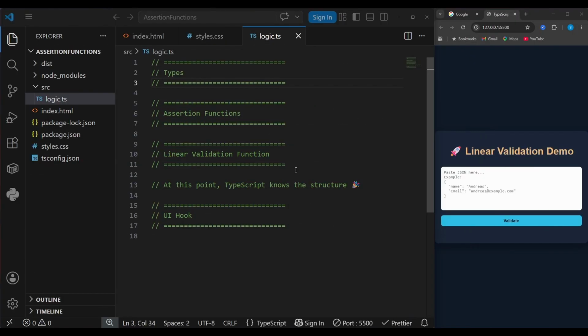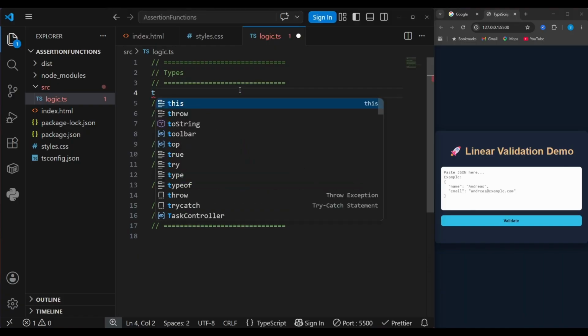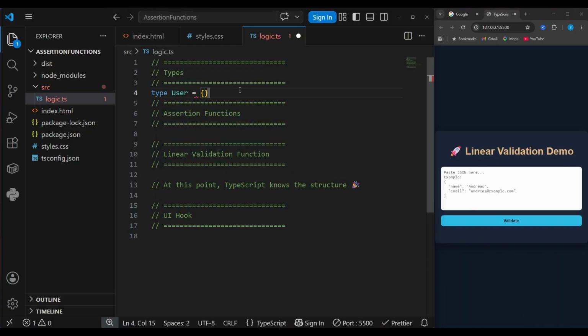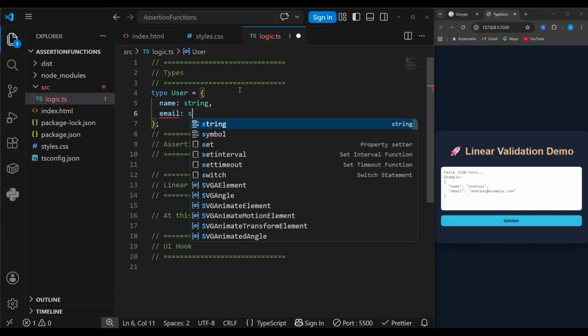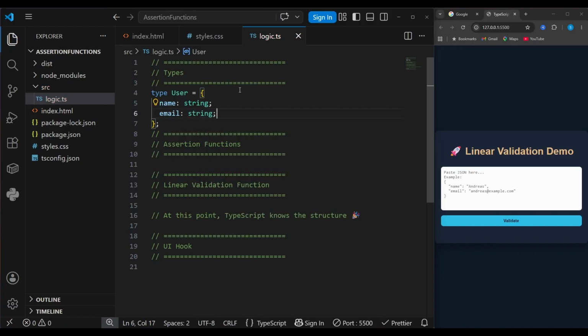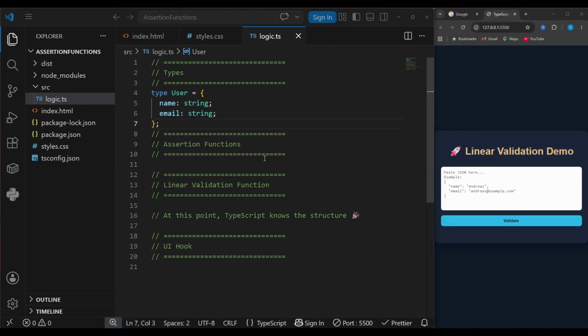Okay. Let's start simple. I'm going to create a basic user type with a name and an email. So type User, an object with a name which is of type string, and also an email which is also a string. Nothing fancy here. This is just a shape we eventually want our data to have. Here comes our first assertion function. We're going to check whether this JSON input here is actually an object, a JavaScript object.